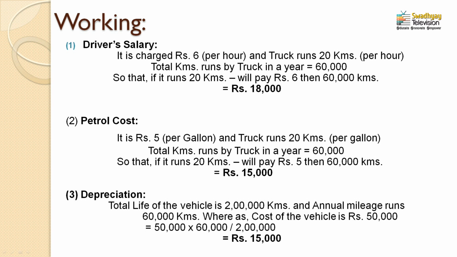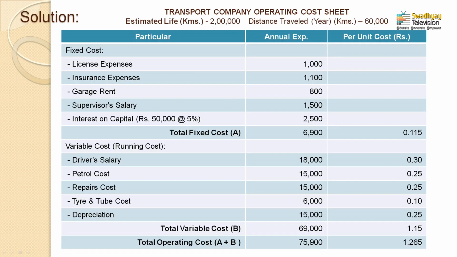Why? Because we can easily compare that the company will pay 6 rupees per hour, and the truck actually runs 20 kilometers in an hour. So you can easily compare this: the company paid 6 rupees for 20 kilometers because the truck runs 20 kilometers per hour, as well as the company paid 6 rupees per hour. So we can put it in an equation like this: if the truck runs 20 kilometers, it will pay rupees 6 per hour, then if it runs 60,000 kilometers, how much amount will it pay? That is 18,000. See, the 18,000 rupees is calculated on the basis of this equation, and on the basis of this equation 18,000 would be written down here in this format.